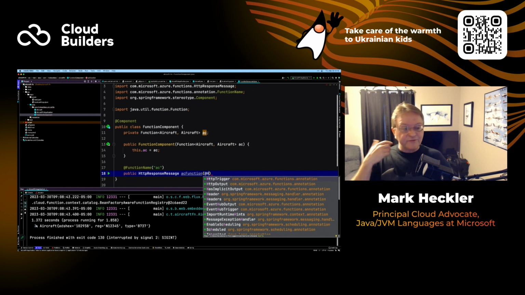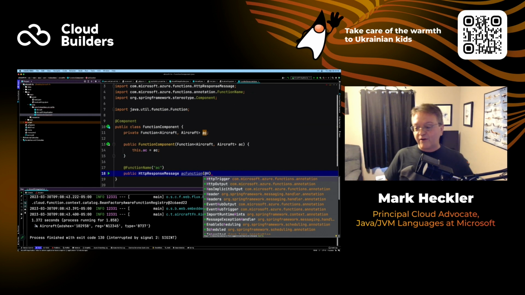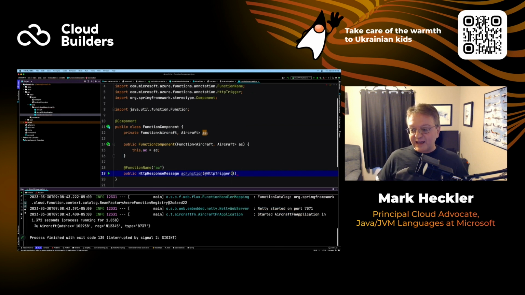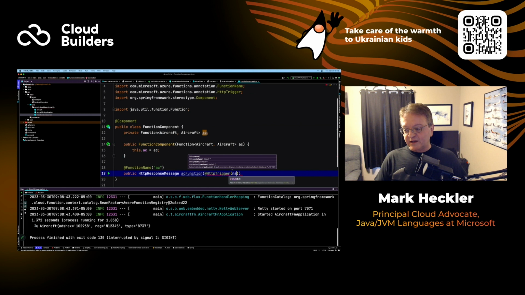And of course, there are different triggers you can use on Azure Functions. So you can have things like a Kafka trigger, or a RabbitMQ trigger, or an Event Hub trigger, or a database trigger. I mean, several different things. I'm going to be using an HTTP trigger today, and I'm going to provide certain parameters here, like the name. I'm just going to call this rec, nothing fancy.